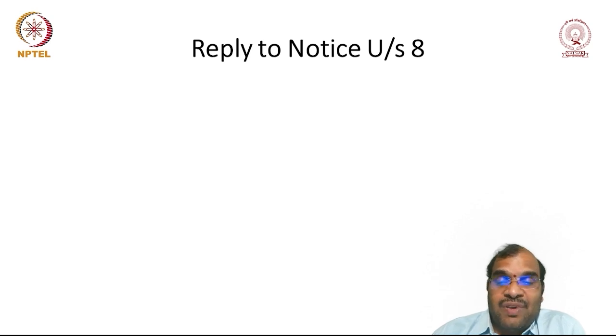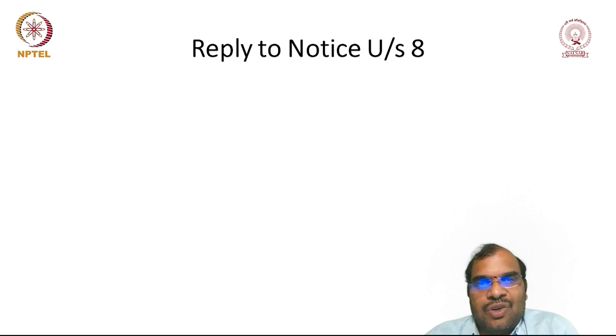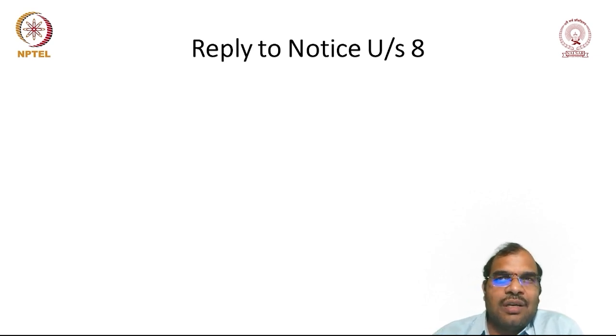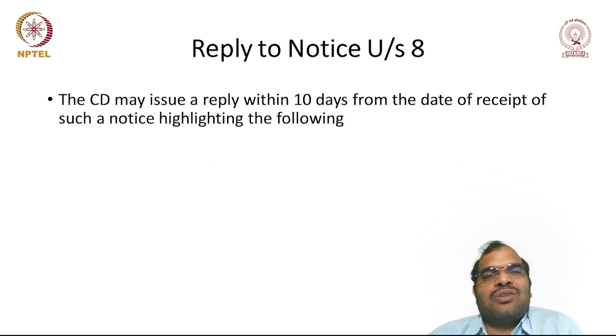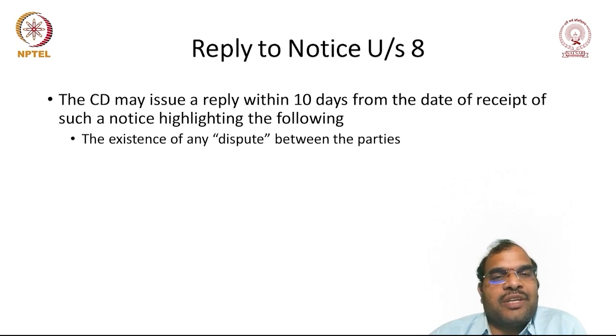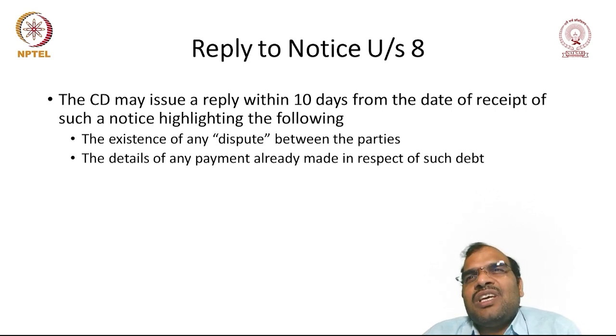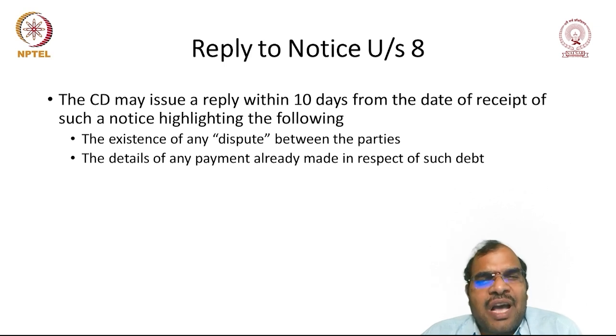Okay, then once the notice is given, so till now we have discussed how the operational creditor can give the notice. Once the notice is given stating that the opposite person is liable to make the payment, how does the corporate debtor give the reply? The CD may issue a reply within 10 days from the date of receipt of such notice, highlighting the following. So what are they supposed to highlight? The existence of any dispute. They can say that there is a dispute, we are not liable to make the payment. Then the details of any payment already made. If any payment is made already, you are supposed to give the details. Here, when I talk about the details, maybe you can give the bank statement.